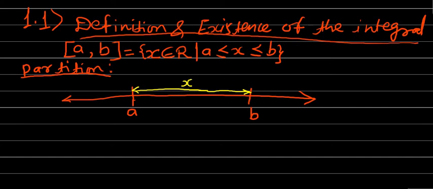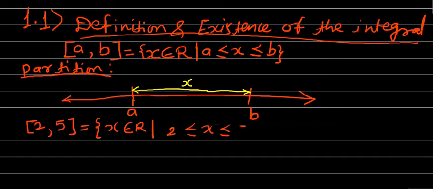See here, for example, we will consider the closed interval 2 to 5. By the closed interval 2 to 5, we mean all real numbers x such that 2 is less than or equal to x is less than or equal to 5. The smallest member of this closed interval is obviously 2.